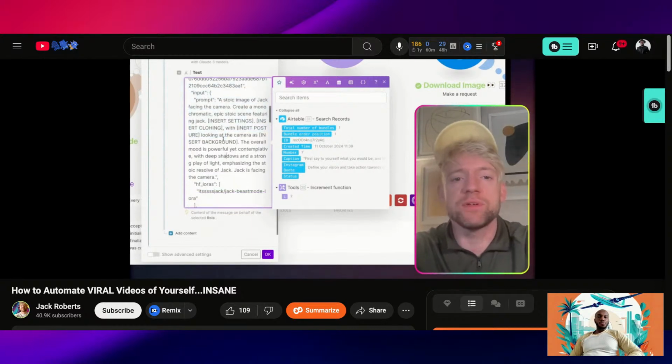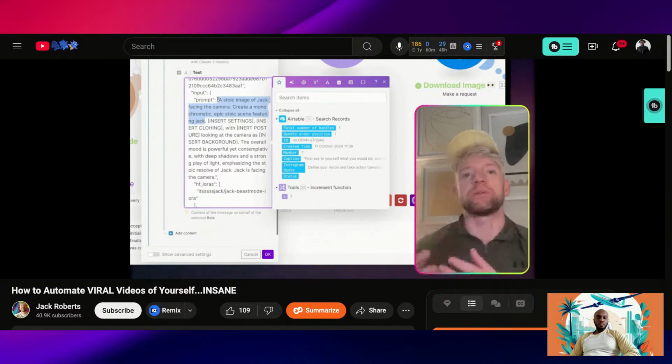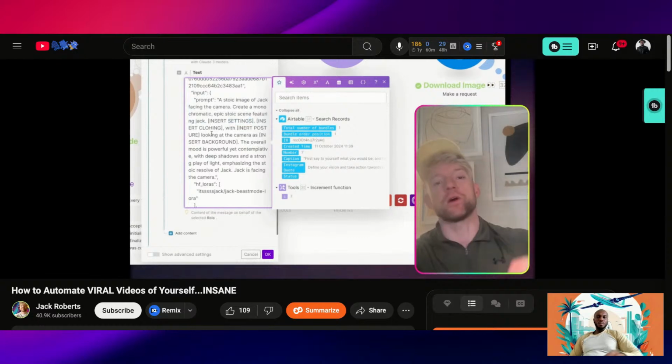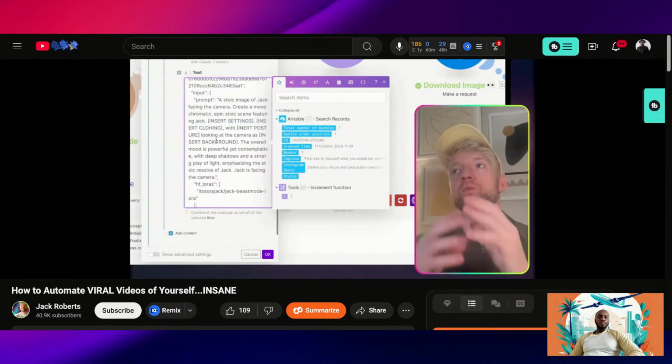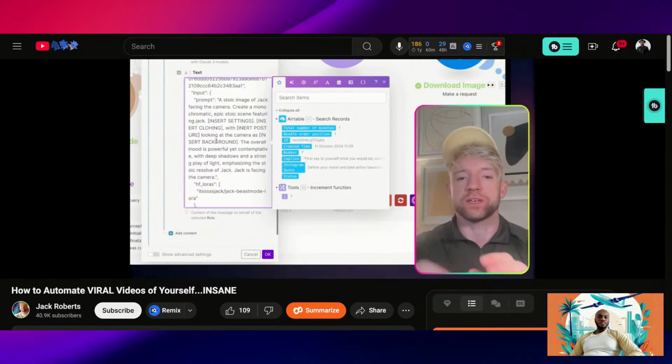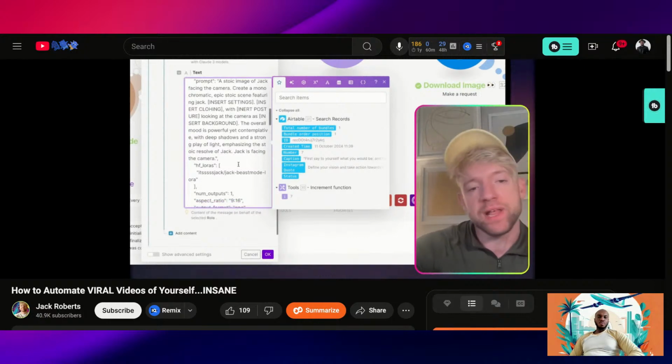A Stoic image of Jack facing the camera creates a monochromatic epic Stoic scene featuring Jack. That is something I want every image to look like. Then I'm going to say, you specify the setting, the clothing, the posture, and the background, so that we'll get unique elements for all of those things. The overall mood is powerful, yet contemplative, with deep shadows and a strong play of light.